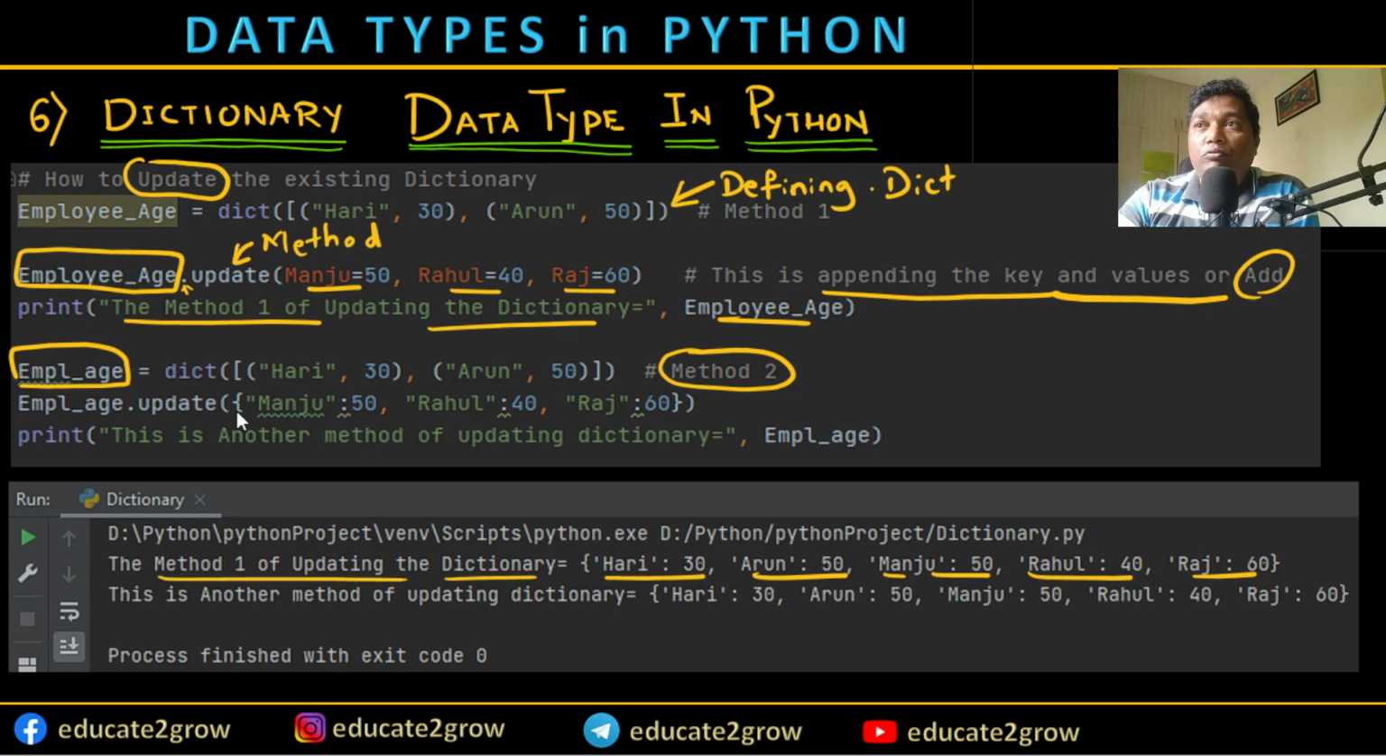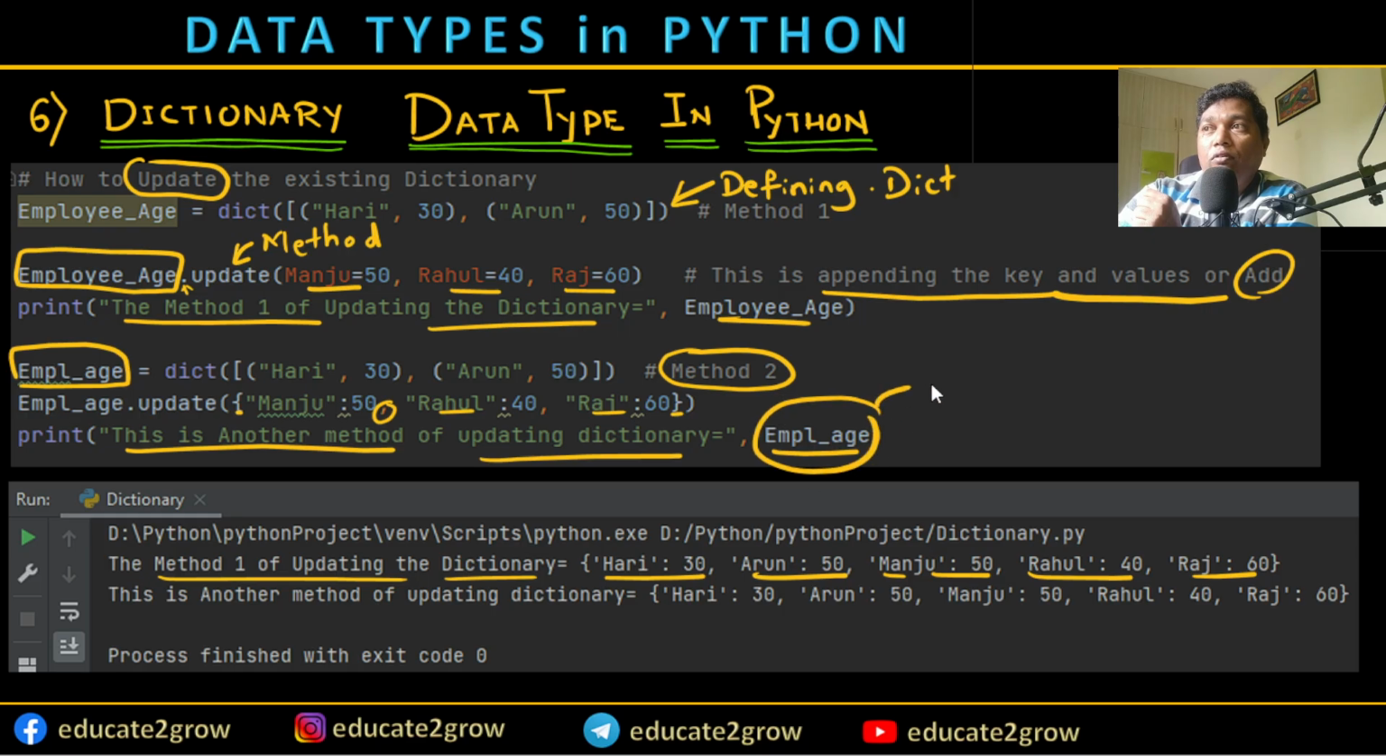Okay, Manju, flower bracket is used here and closed flower bracket, Manju 50, separated by comma, Rahul and Raj. These words are keys, and since it's a string, I have put single quotes or double quotes, whatever it is. Right now the output is, this is another method of updating a dictionary. This is the employee variable, and you see the result.